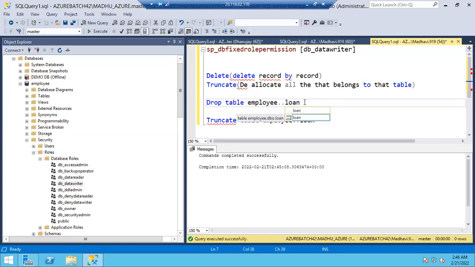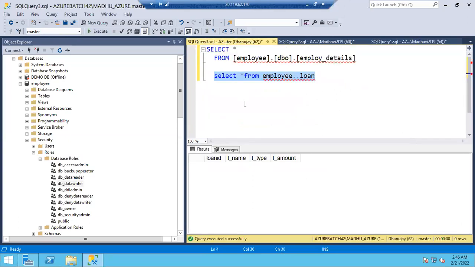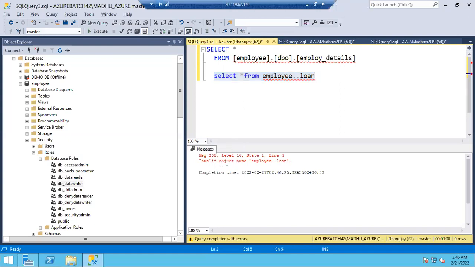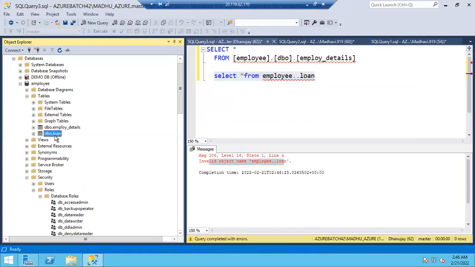Now if you execute, you don't even see the structure. Done. It was deleted. If you execute, it says invalid object name, which means there is no object. The whole table will be deleted, guys. Earlier, before refreshing, you could see the loan table. Select the tables and refresh it. You don't see the loan table. Why? Because it was dropped. Drop will drop the whole table, with no table structure. Nothing will be there. Drop will drop the whole table and associated objects like indexes from the table.